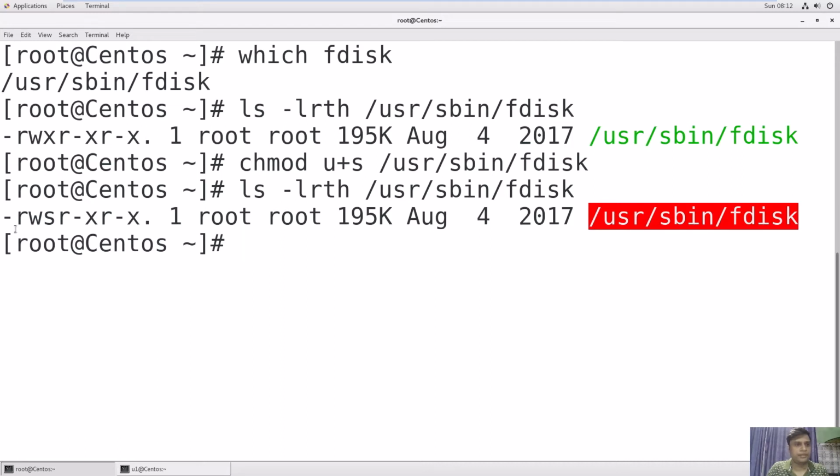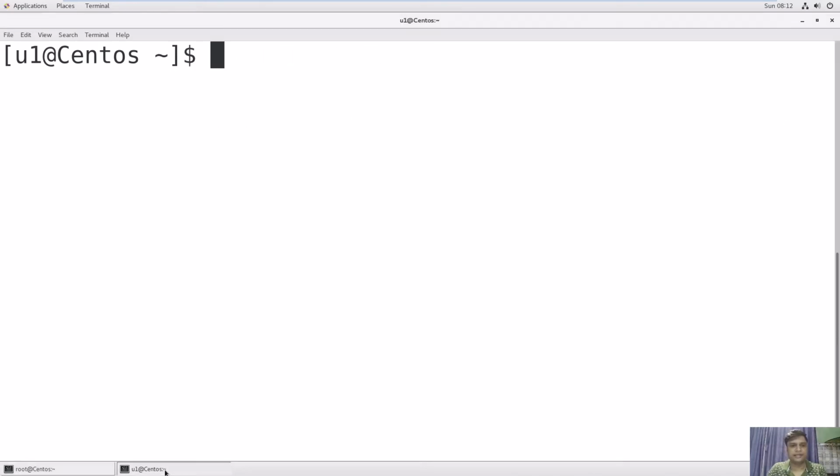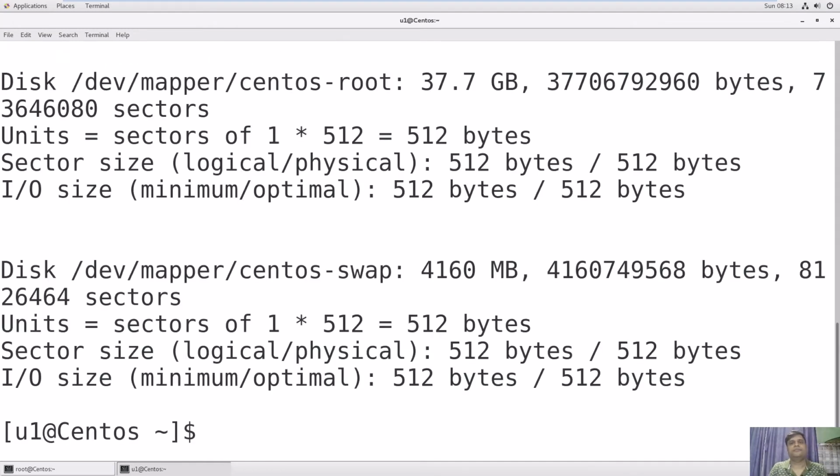See, in place of x you can see this s, right? That means at user level s is set. Now any other user apart from root can access this binary file. Let's check. Type fdisk -l. See, now I am able to run this command.